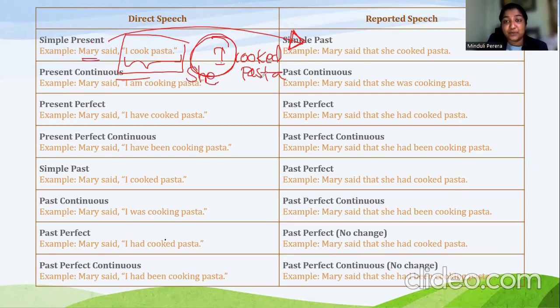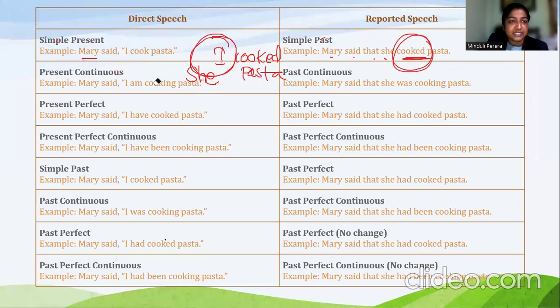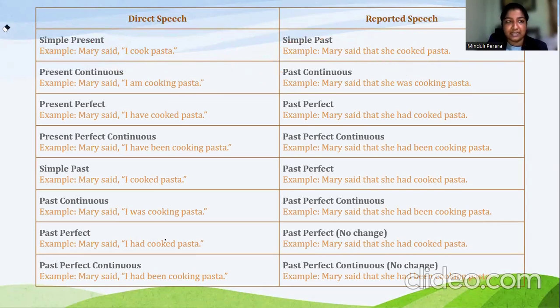So finally, the reported speech sentence would be, Mary said that she cooked pasta. So I cook pasta, which was in simple present, should be converted to simple past. That is, she cooked pasta. Okay. So like this, like given in this table, you have to convert the tenses accordingly.